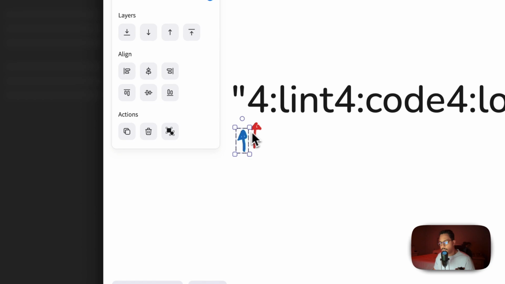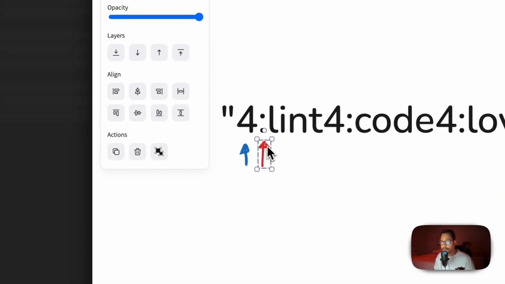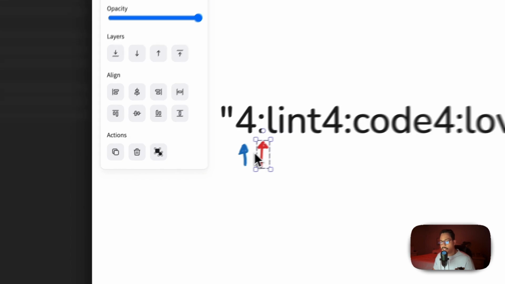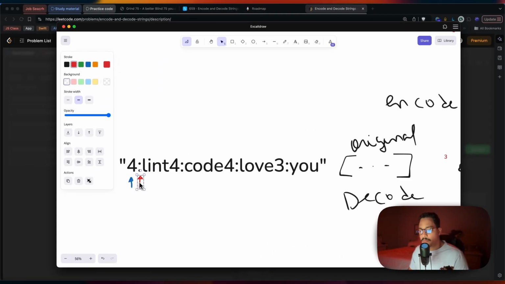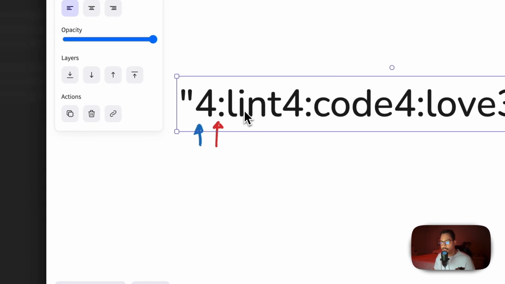Let's switch pointers because I think the right would be better. I know it doesn't matter, but not to try to throw anyone off there. But we start here with both pointers at position 0 of our whole array. We iterate until we hit the delimiter. Once we hit the delimiter, what do we have in this range from the first pointer to the second pointer? We have the length of the following string we have to find.